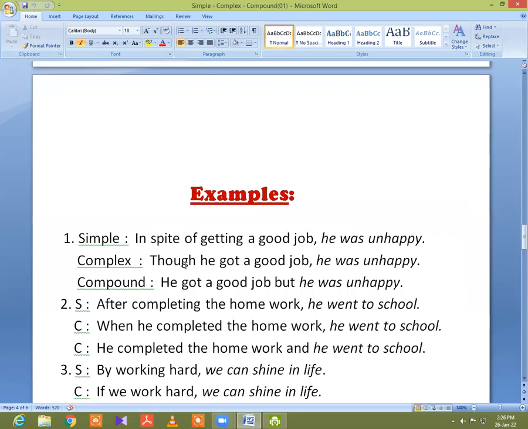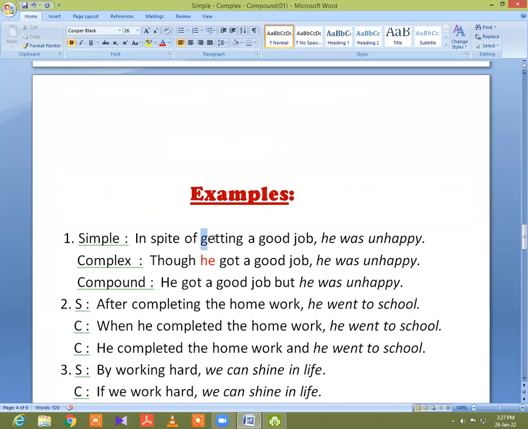So I put though in the beginning of a complex sentence, and then I will make another clause. So I need a subject. So here, he is the subject which is taken from this subject. That means that he was unhappy, the subject of this clause. I find this he from there. So I put he, and then I need a finite verb to make a clause.